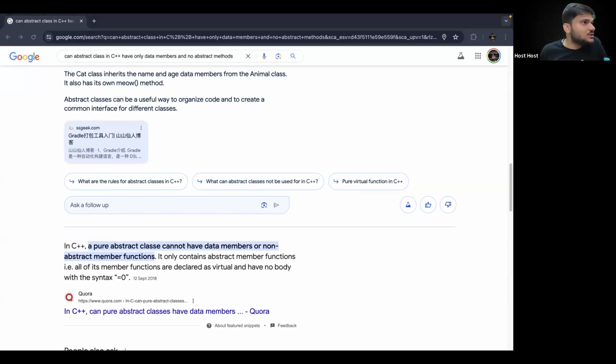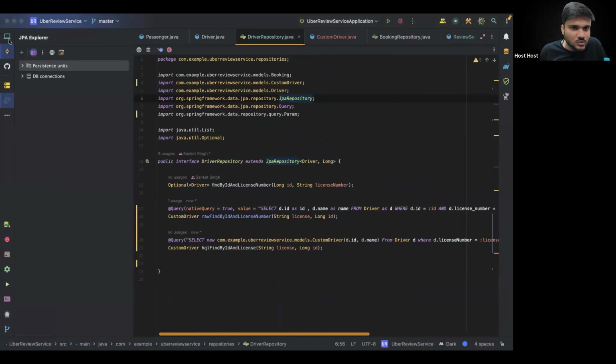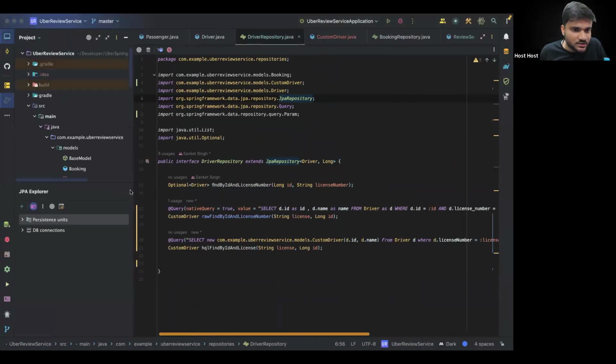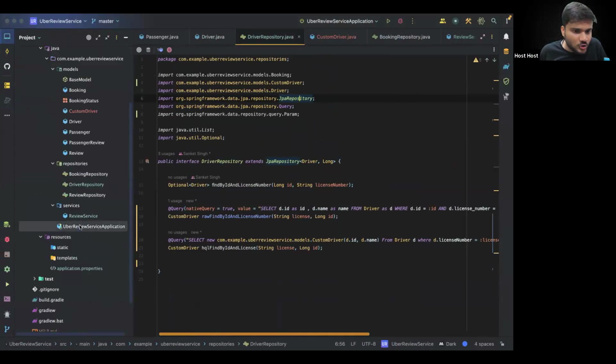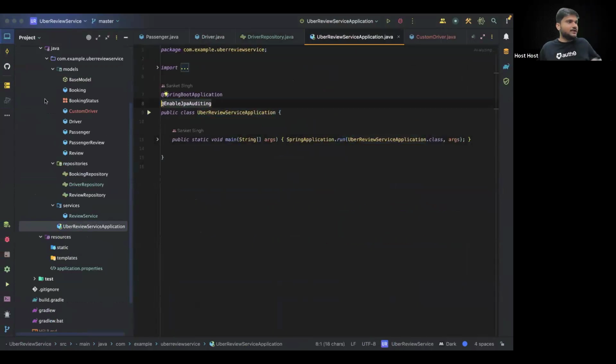Hi Sanket, I'm getting null values for created at and updated at fields. Can you repeat what step you performed to eliminate it? Pawan Patil, can you just quickly check? If you go to your main service file, have you enabled @EnableJpaAuditing? Have you done that? Right? That was the one missing in mine as well.